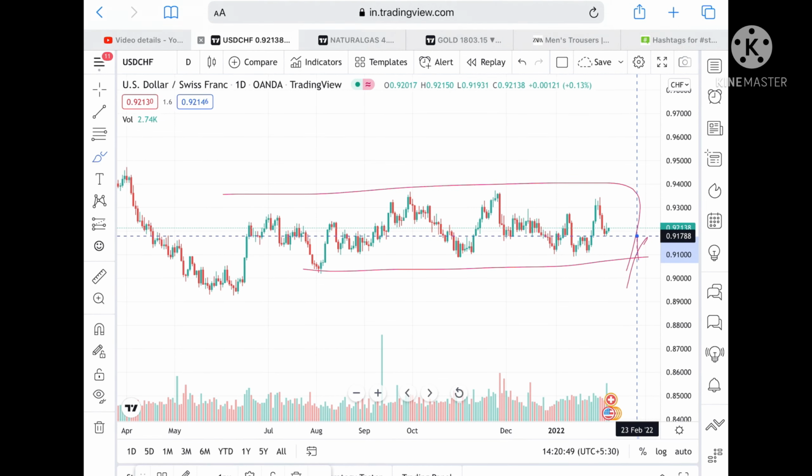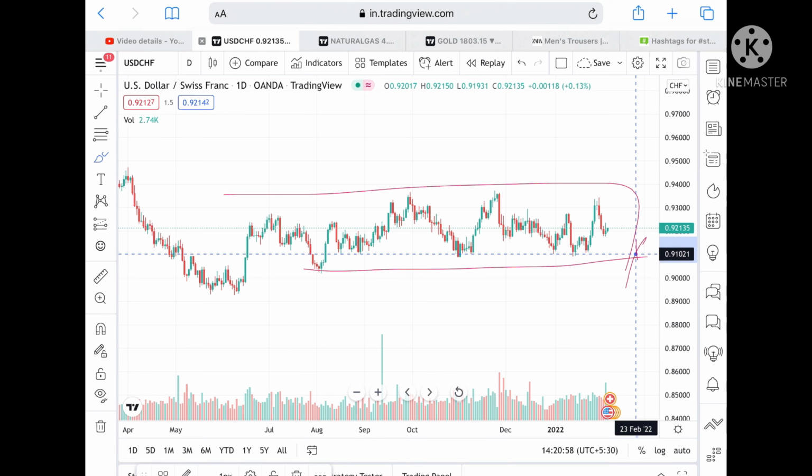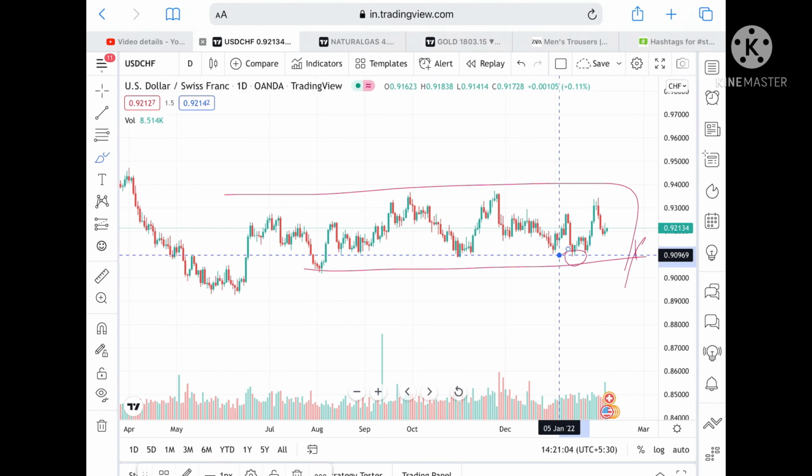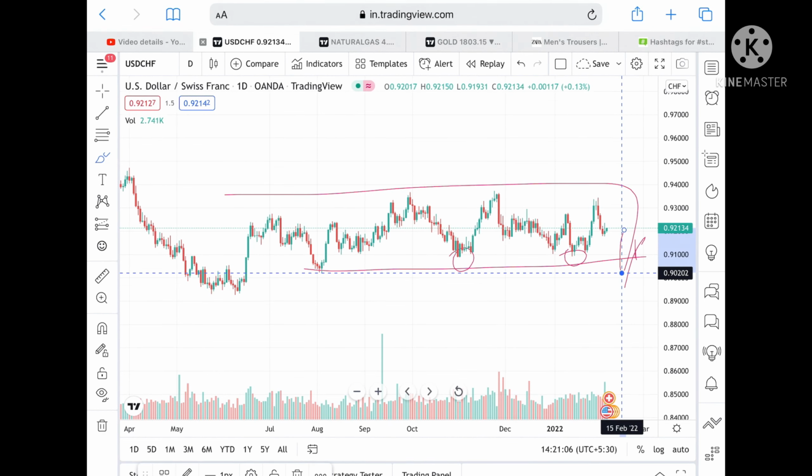Suppose this level doesn't sustain, we can see a level of 0.91788, and from there it can come down to a level of 0.91312. Suppose the price doesn't sustain this level, then we can see a level of 0.91048, and from there we can see a level of 0.90863, and these levels are already tested here. So chances of going towards 0.90202 are high.